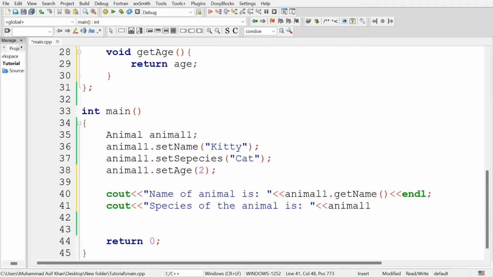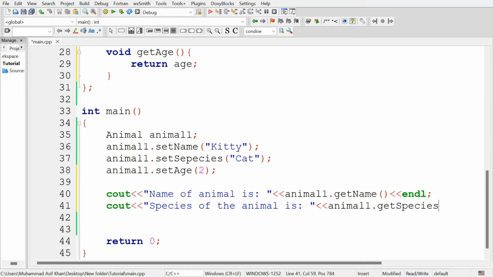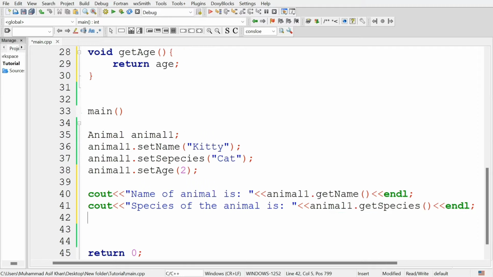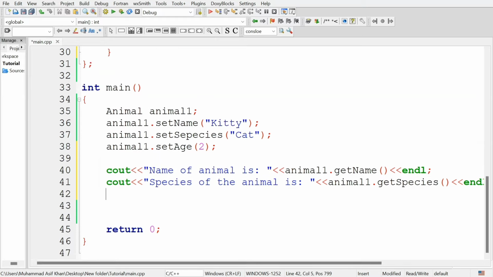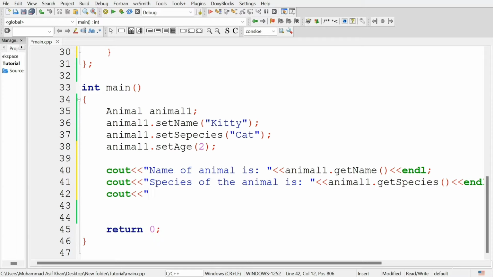So call the animal1 dot get species method, and it will return the value of the species attribute. Similarly, display the age of this animal object using the get age getter method.